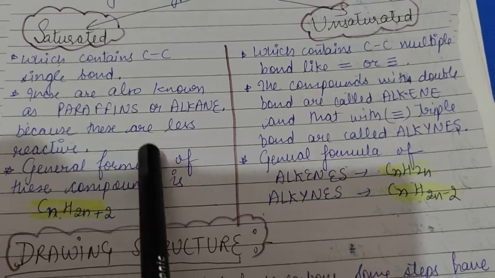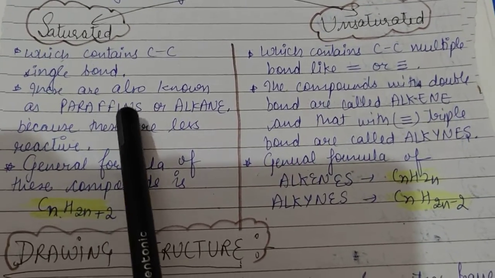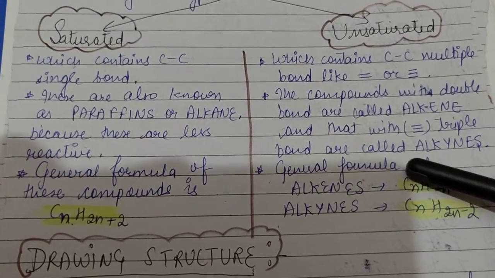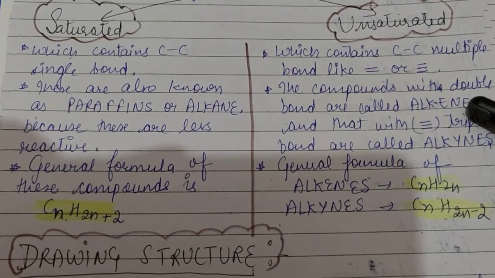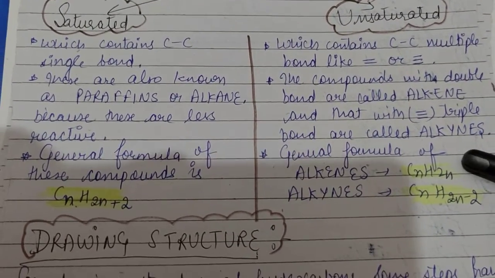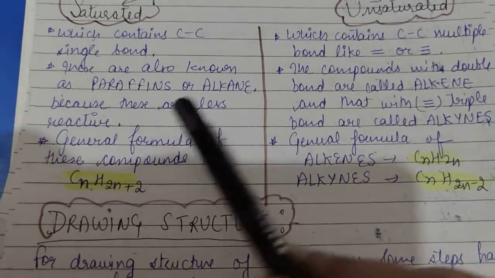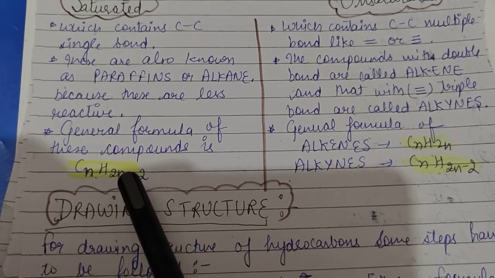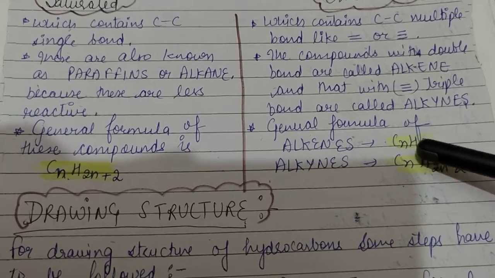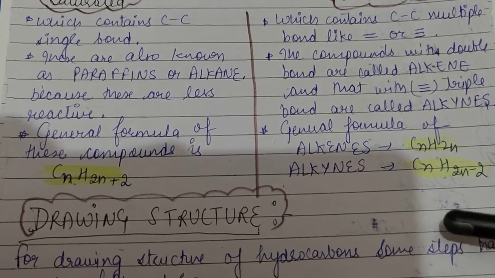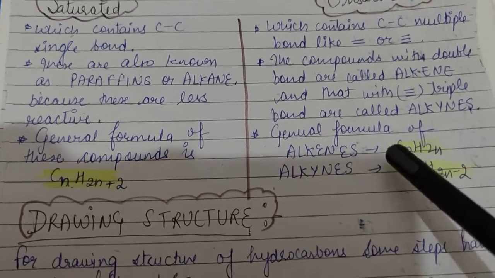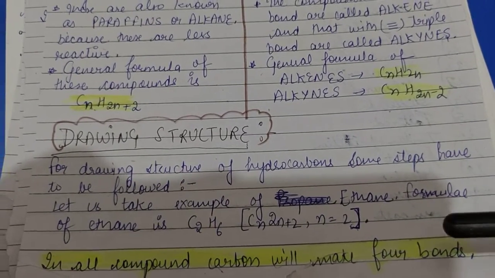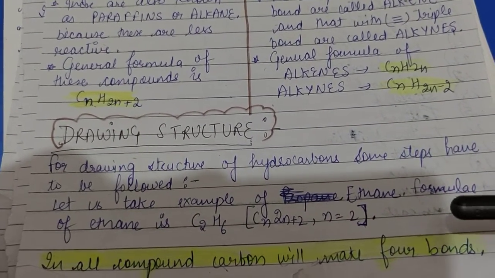The saturated hydrocarbons are also known as paraffins and alkanes. The unsaturated hydrocarbons, depending on whether they have a double bond, are known as alkenes, and if they have a triple bond, they are known as alkynes. The general formula of alkanes is CnH2n+2, that of alkenes is CnH2n, and that of alkynes is CnH2n-2, where n tells us the number of carbon atoms. Now let us see how the structures of hydrocarbons are formed.